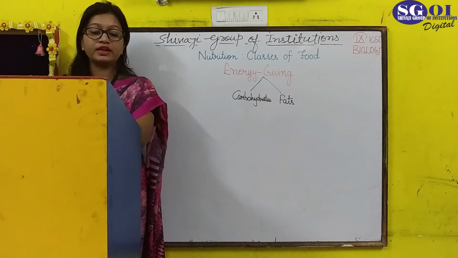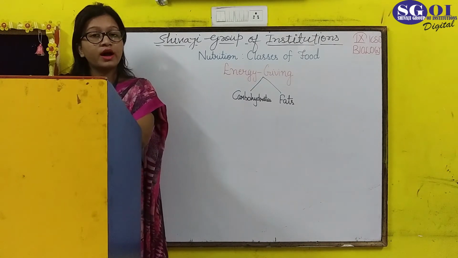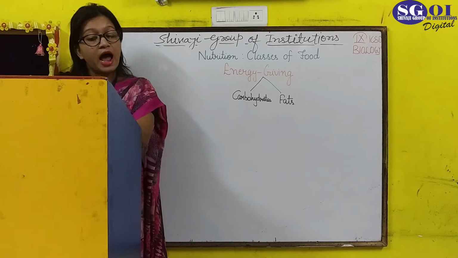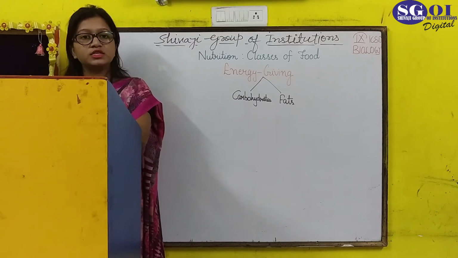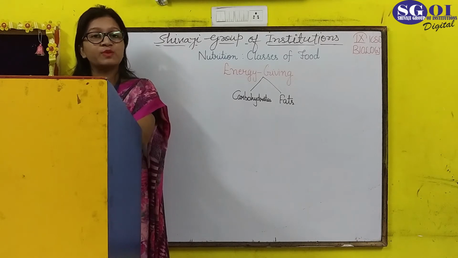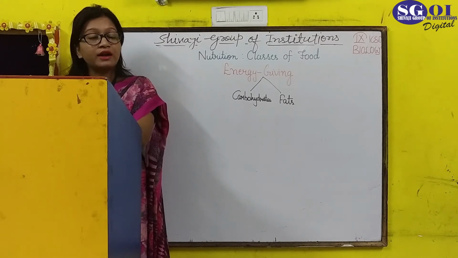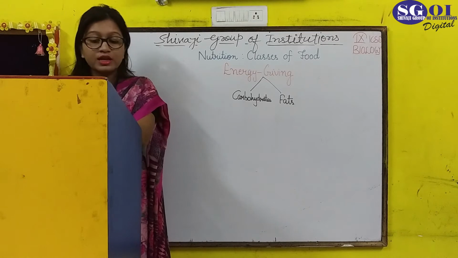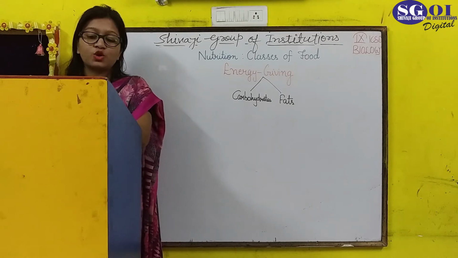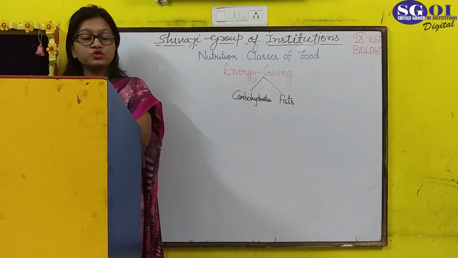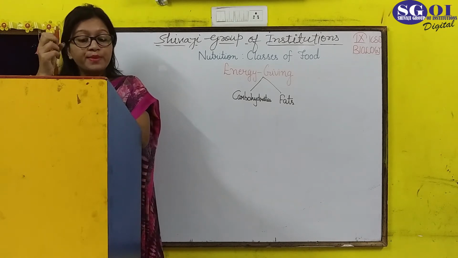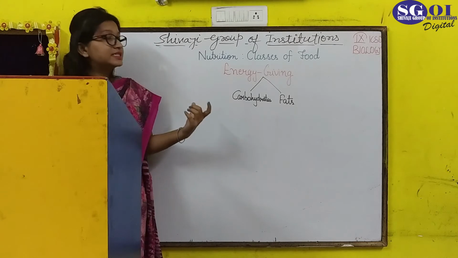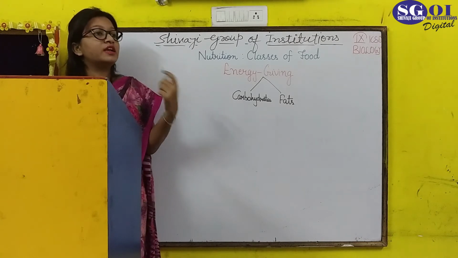Basically they are the main energy giving foods because carbohydrates are an easily available and least expensive source of energy. It is present in abundance and not very expensive. When we talk about fats, they act as an emergency store in the body and are used when enough carbohydrate rich food is not available. So basically the thing which gives us energy is carbohydrate.